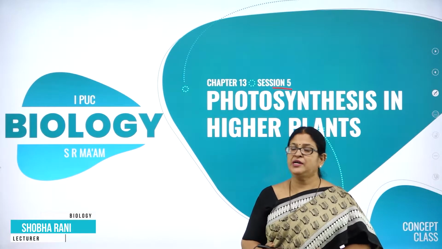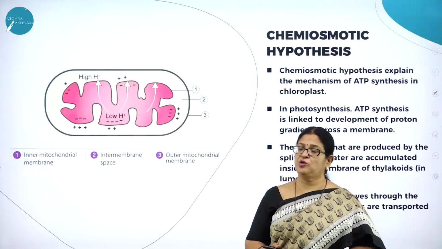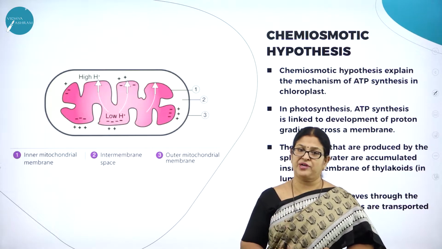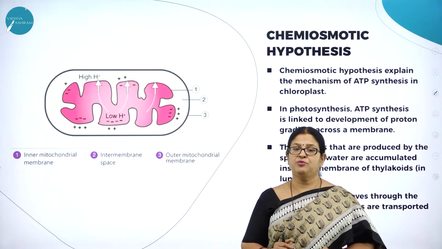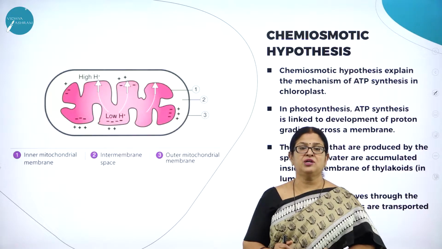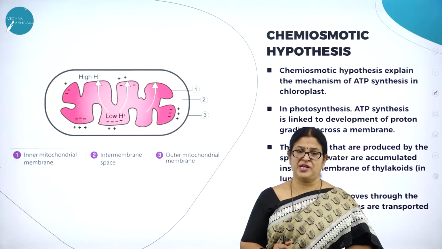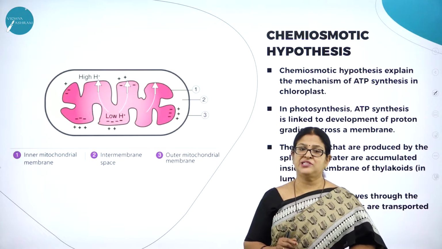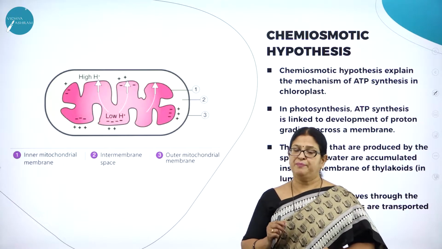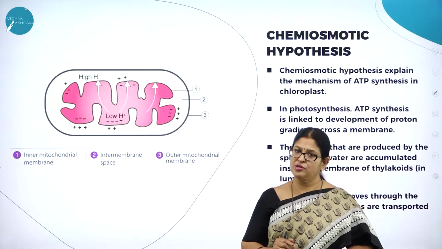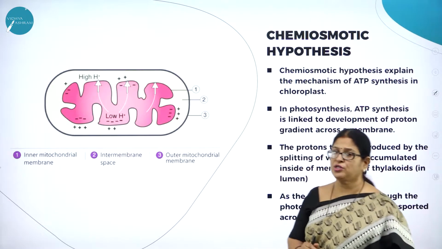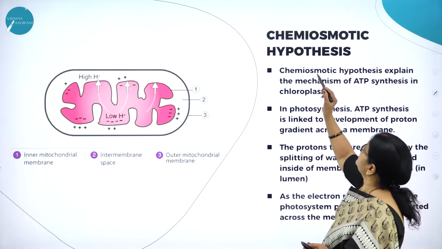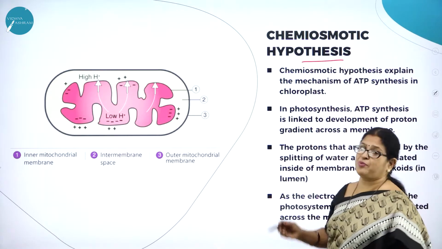Hope you remember in the last session we studied about light reaction, and light reaction involves 2 very important steps called cyclic photophosphorylation and non-cyclic photophosphorylation. So we studied how important the light reaction and dark reaction are, particularly in the process of photosynthesis. Now, moving on to the remaining concepts of this chapter, let us understand the chemiosmotic hypothesis.